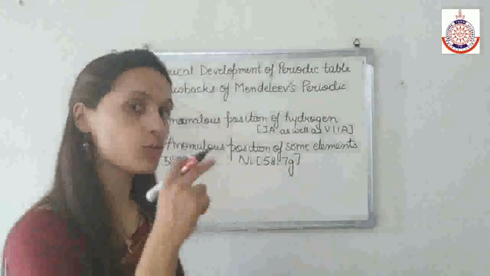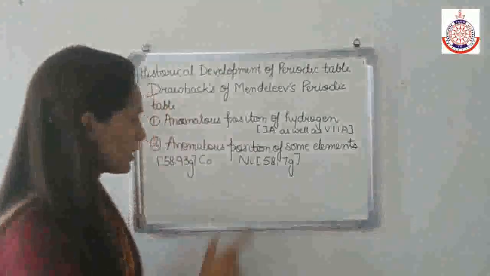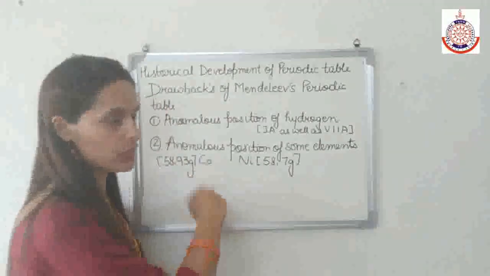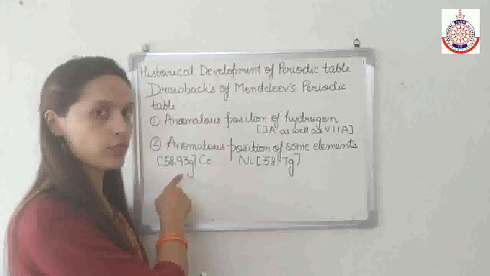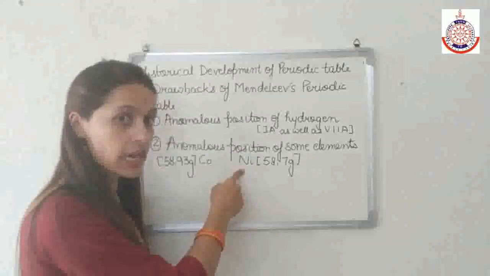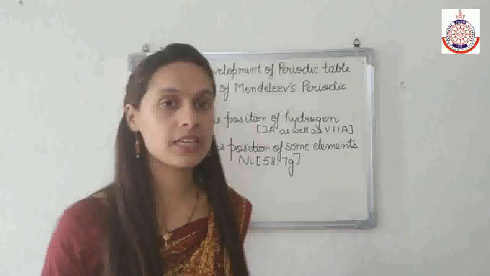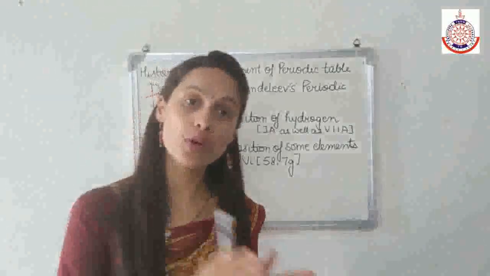So according to the Mendeleev periodic table, the cobalt should come after nickel because the atomic weight of cobalt is greater than that of the nickel. But in Mendeleev periodic table, cobalt is before the nickel.